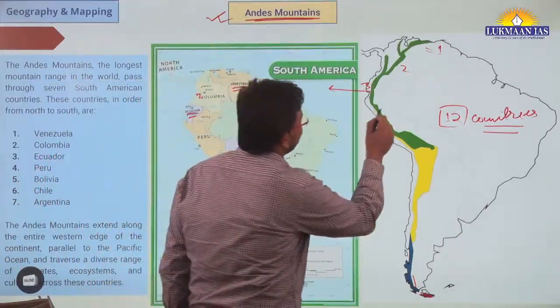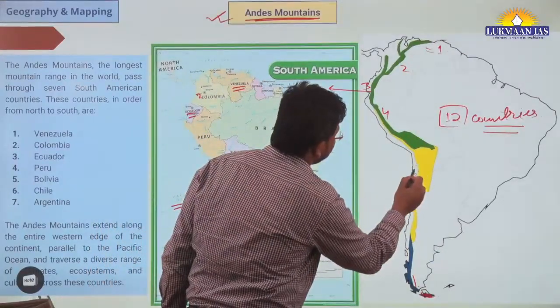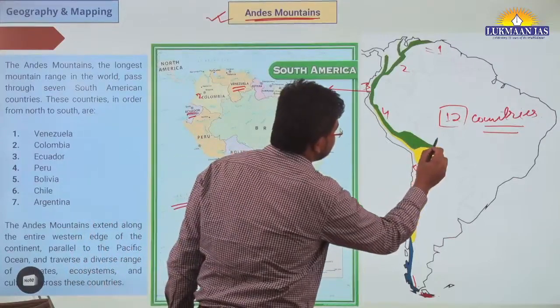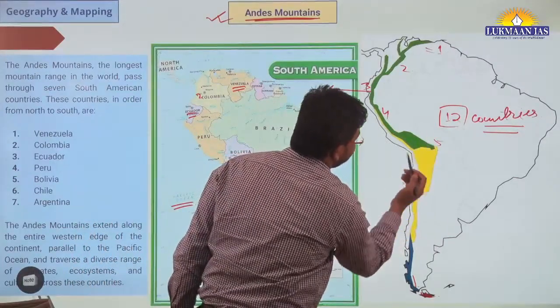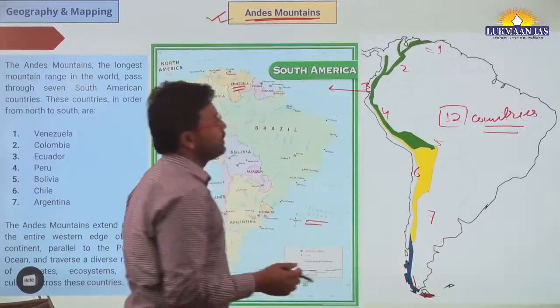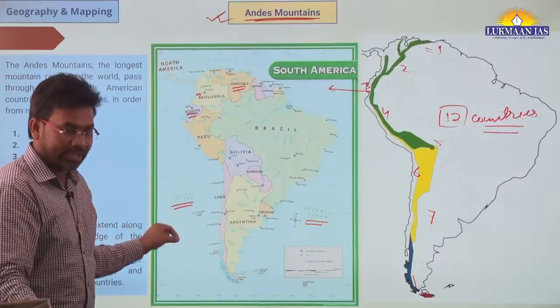Then we have Peru. Peru is the fourth country. Then we have Chile, the fifth country. Then we have Bolivia, another country, which will be the sixth. And we have then Argentina. So these are the 7 countries through which the Andes mountain passes.